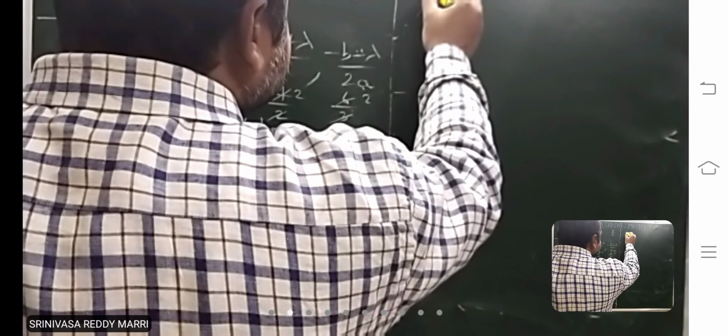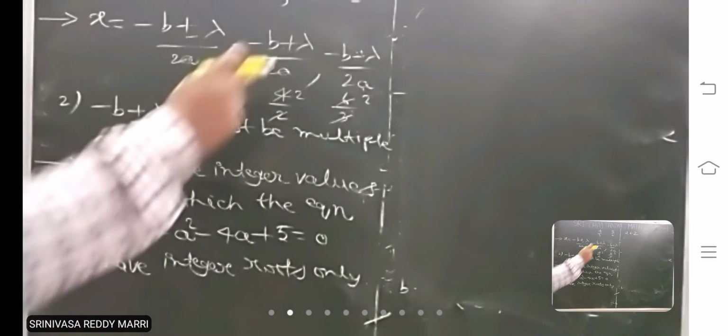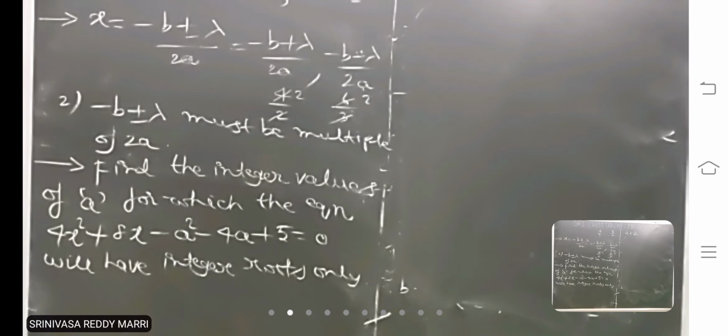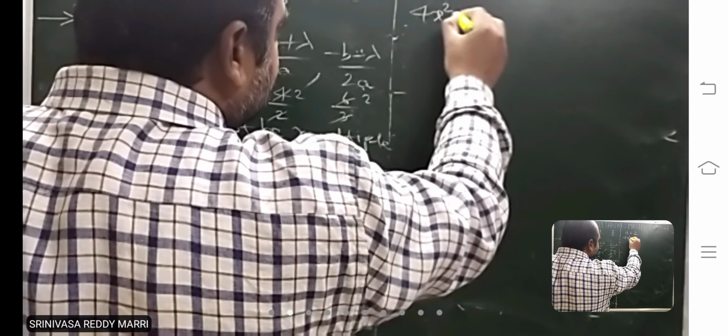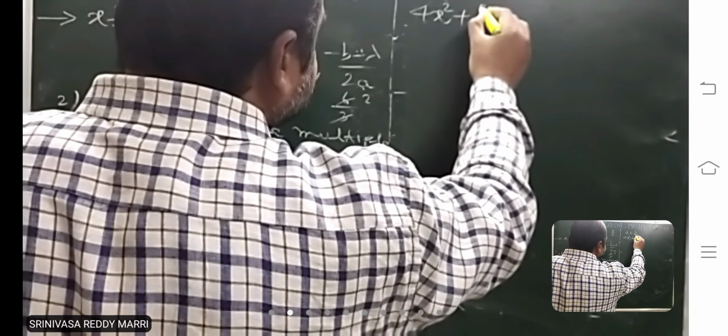Given that a is an integer, not necessarily positive. Find the integer values means a is an integer, right? So now this equation is given. Look at it, first step is we will solve the roots as it is.